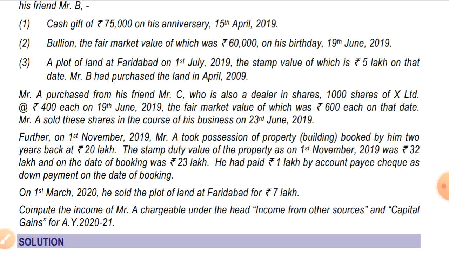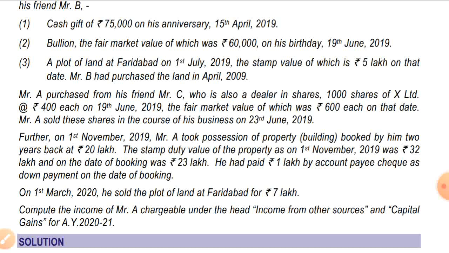Further, on 1st November 2019, Mr. A took possession of a property, a building, that was booked by him 2 years back at 20 lakhs. Stamp duty value on the day of possession, 1st November 2019, was 32 lakhs, and on the date of booking was 23 lakhs. He has paid 1 lakh by account payee cheque as down payment on the date of booking. So as he paid by account payee cheque on the date of booking, 23 lakhs will be taken as the stamp duty value for the purpose of calculation of income from other sources.